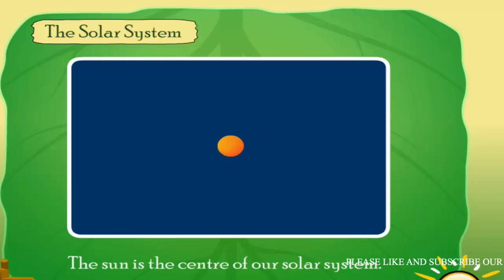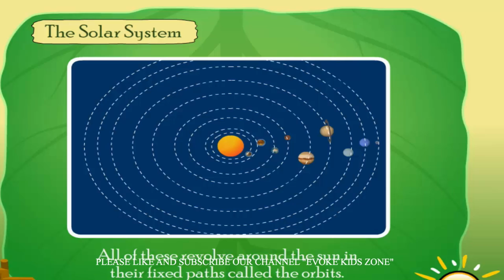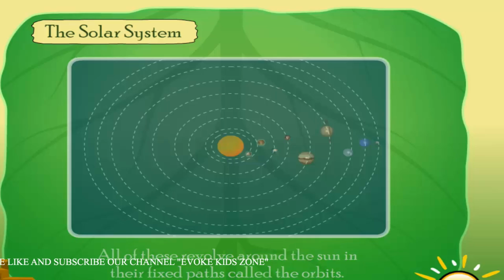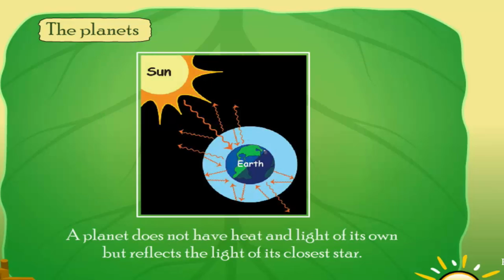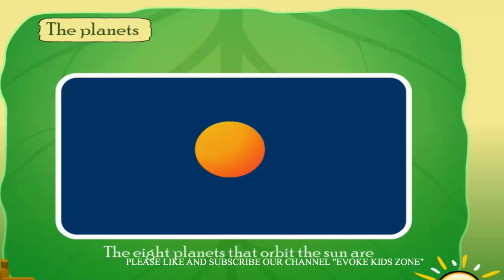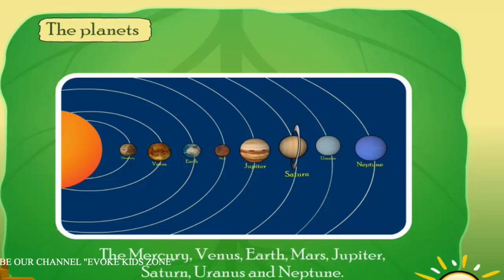The Sun is the center of our solar system. All of these revolve around the Sun in their fixed paths called the orbits. A big heavenly body that revolves around the Sun or any other star is called a planet. A planet does not have heat and light of its own, but reflects the light of its closest star. The 8 planets that orbit the Sun are Mercury, Venus, Earth, Mars, Jupiter, Saturn, Uranus, and Neptune.